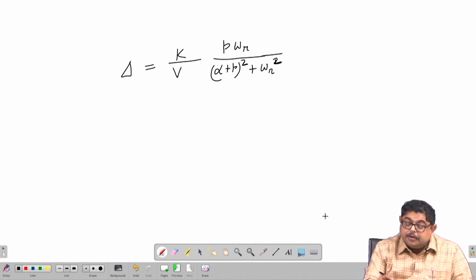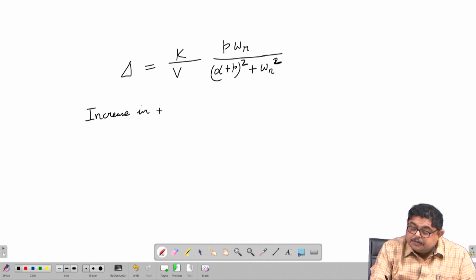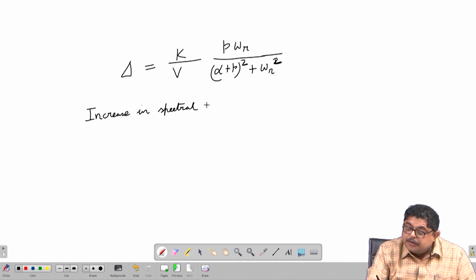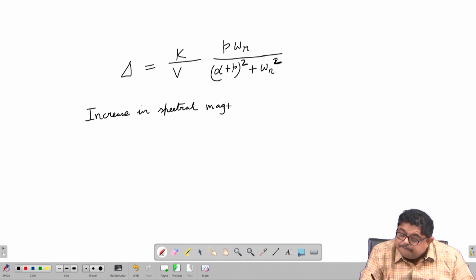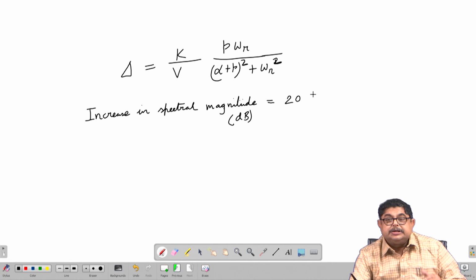So, we can say that increase in spectral magnitude will be in dB, it is a spectral quantity, primary quantity, because spectrum is in terms of the primary thing.